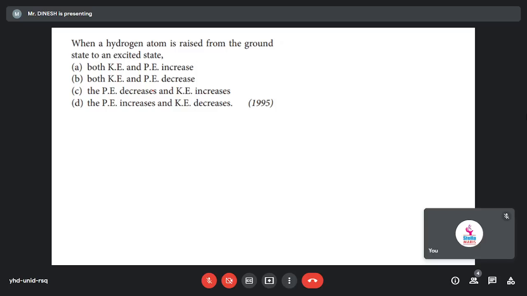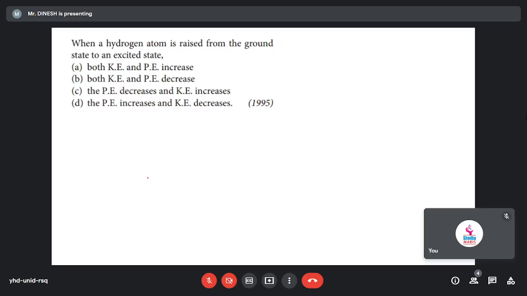When a hydrogen atom is raised from ground state to excited state. Now it is different. Previously we were discussing about excited to ground. Now ground to excited. Then what they said here: kinetic and potential both will increase, or both will decrease, or potential decrease and kinetic increase, or potential increase and kinetic decrease. So this is the condition they given.